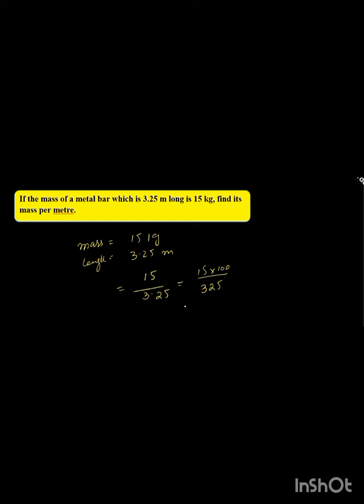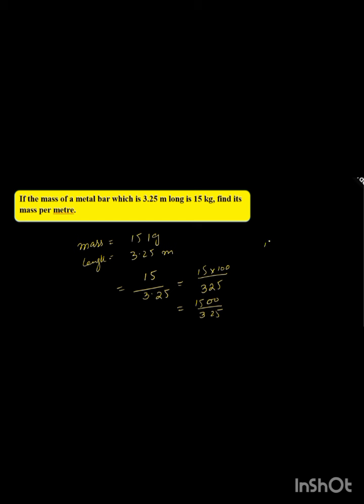It means you have to divide 1500 by 325. You can divide it, or you can simplify it. You can get the answer in decimals if you divide, and if you are good at mental maths, you can simplify it. 1500 divided by 325: by the table of 5 we get 300, and again we get 65, which is again divisible by 5. So we get 6 5s are 30 and here we get 13.